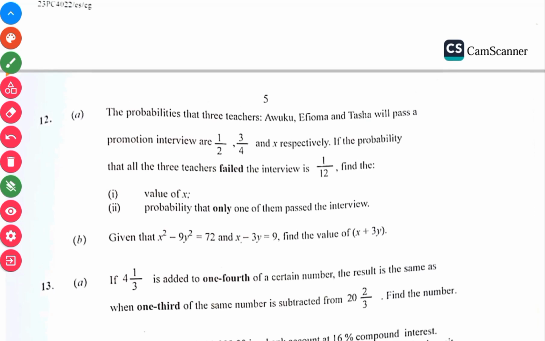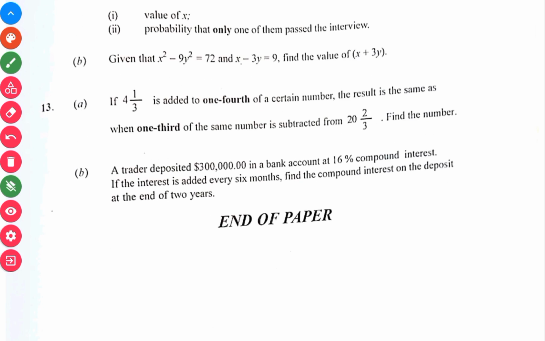So question 12 has to do with probability, which I already mentioned in the video on the topics you should expect. Then the B has to do with simultaneous equation again. Question 13 is a word problem question as well as the B, which has to do with percentages too. Finding the compound interest. So all you have to do is state your formula, read and then analyze your question very well, and you are good to go.